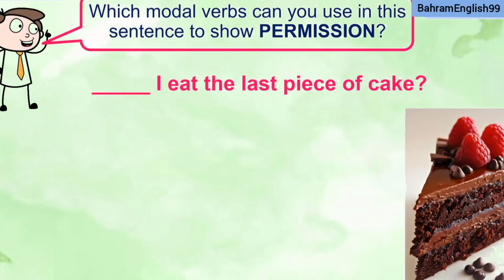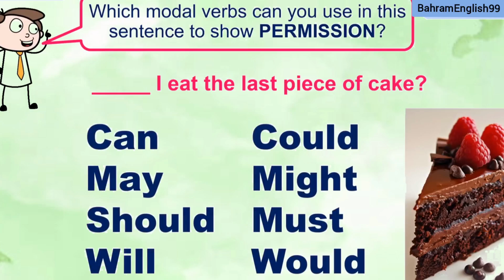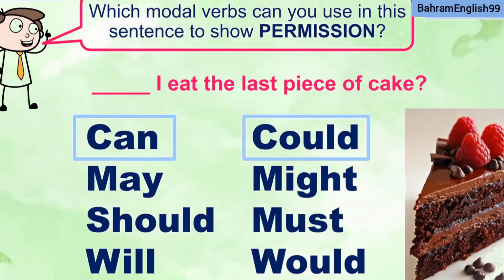Okay, which modal verbs can you use in this sentence to show permission? I give you the 8 modal verbs that we have studied. I eat the last piece of cake. What would you say? You can say can. Can I eat the last piece of cake? You can say could. Could I eat the last piece of cake? May I eat the last piece of cake?